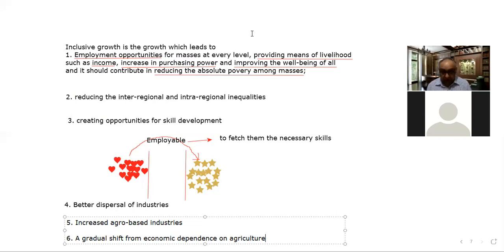And the next thing is effective implementation of land reforms and tenancy laws. Whatever land reforms or tenancy laws already exist need to be effectively implemented. The tenancy laws are implemented to a reasonable extent in the southern part of the country, like the state of Tamil Nadu and the state of Kerala.